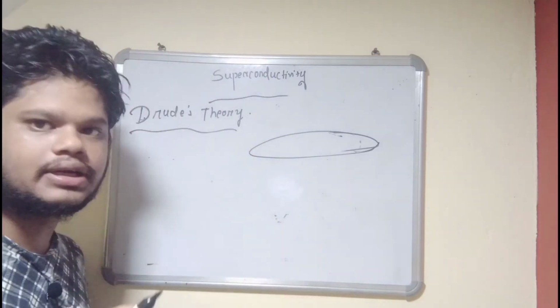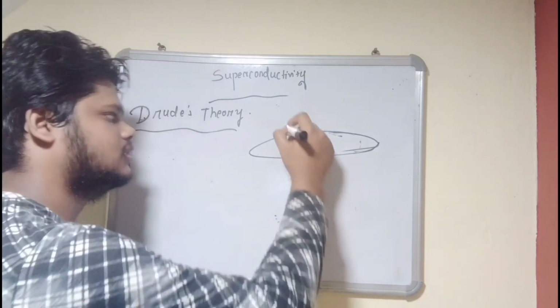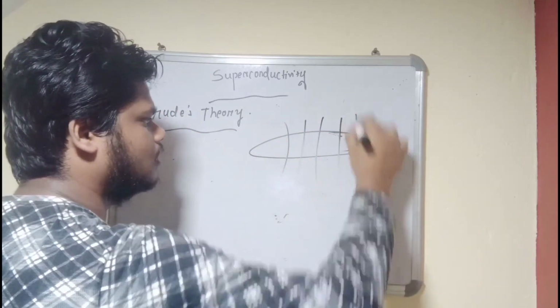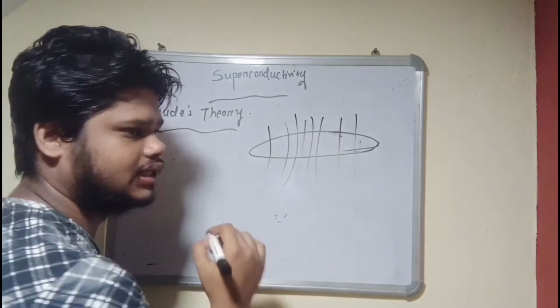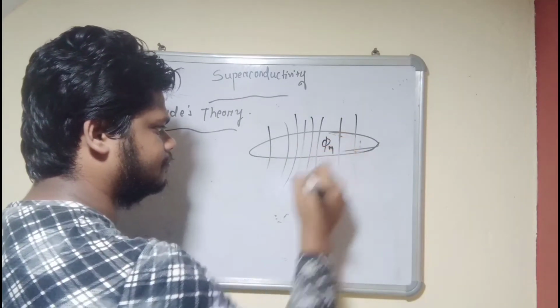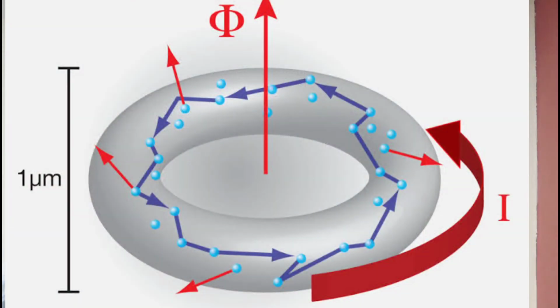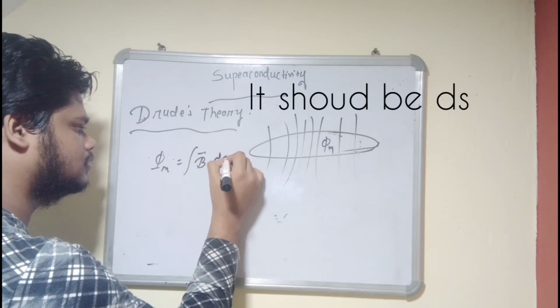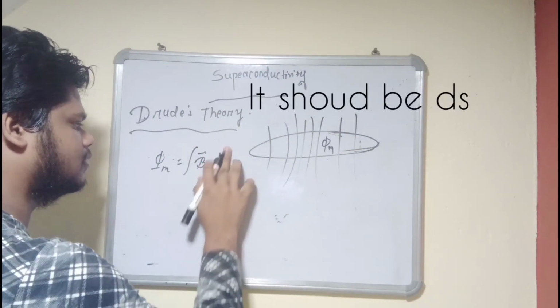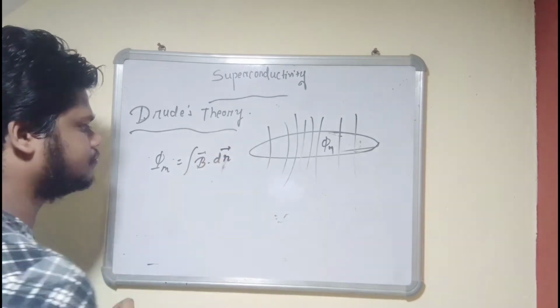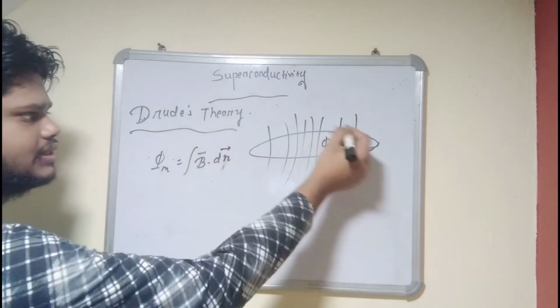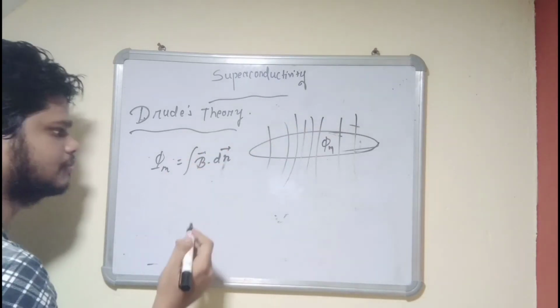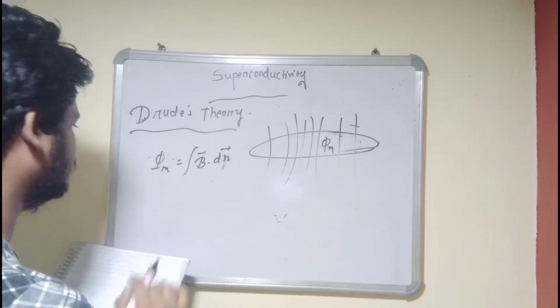Okay, so let's prove it, and it is not actually that difficult. These are the magnetic flux phi m. Let's say phi m, the magnetic flux, is the integral of B dot dS.